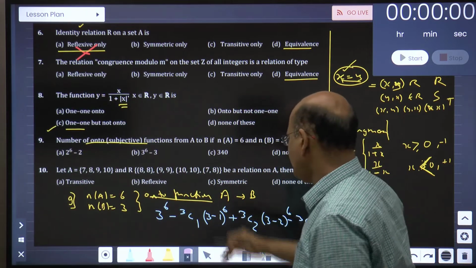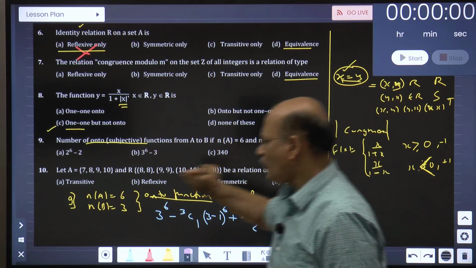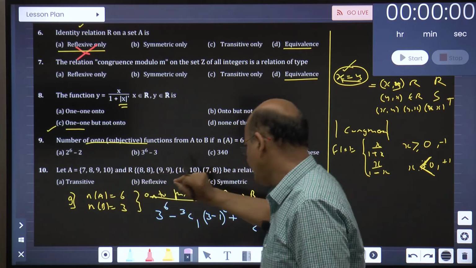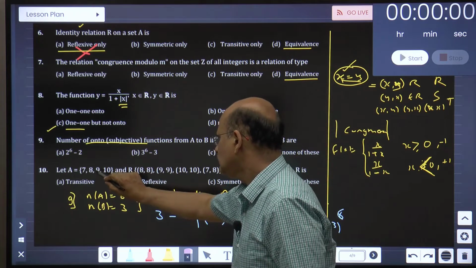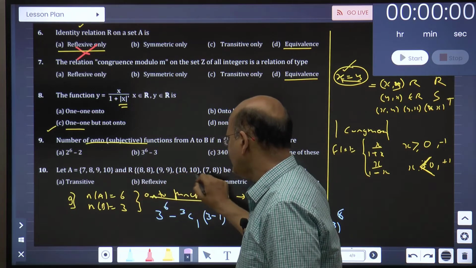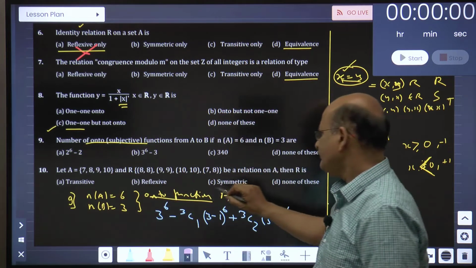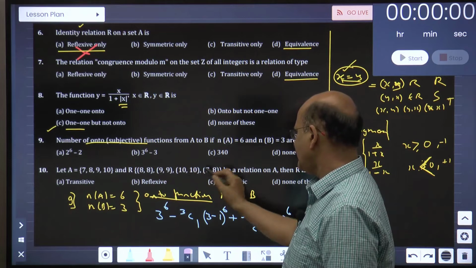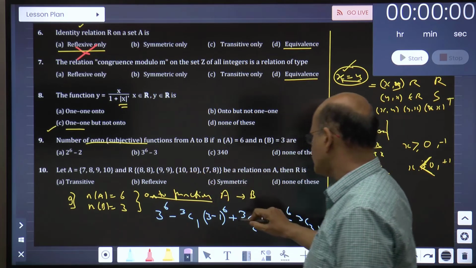Okay, last one. Let us talk about it. Again there are options: transitive, reflexive, symmetric, none of these. 8 9 is there, 7 is not there, so reflexive cannot be. Then 8 is there, 9 is there, 10 is there, 7 is there, but 8 is not there. So symmetric is out of question.